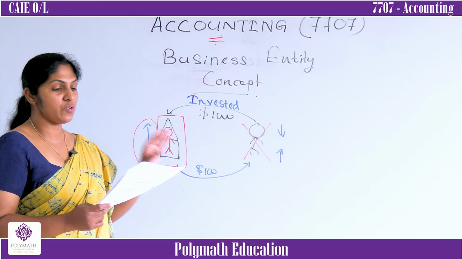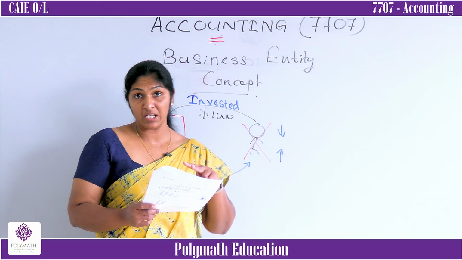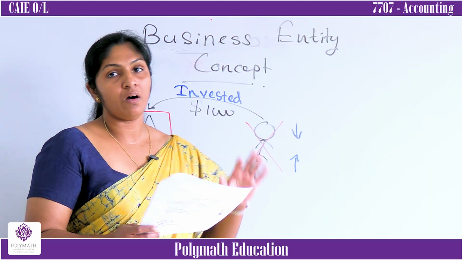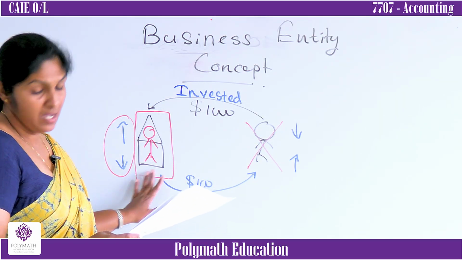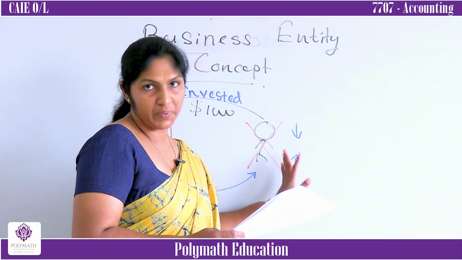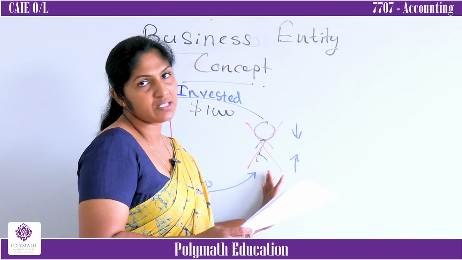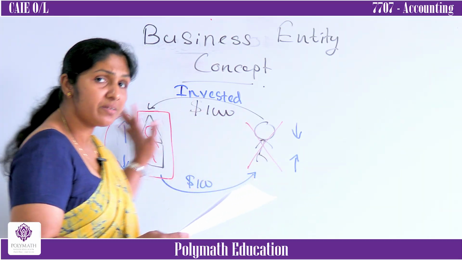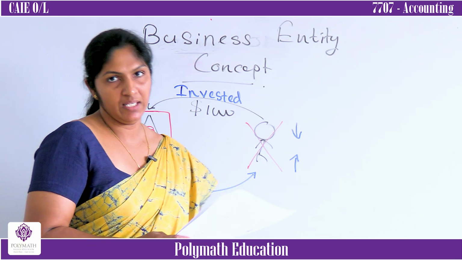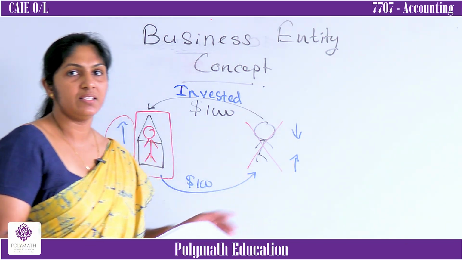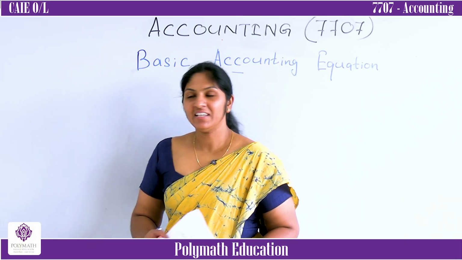According to this concept, we have to consider mainly 2 points. First thing, all the transactions should be recorded from the business point of view. The other thing is, the owner's personal properties and liabilities are not recorded in the business accounting records. Why? The owner is ignored. Hope you can understand this part. Right.